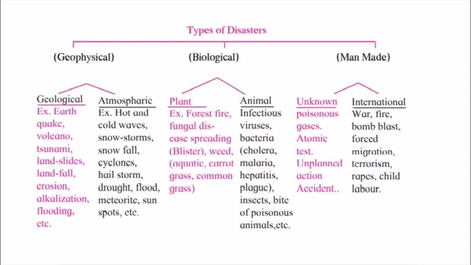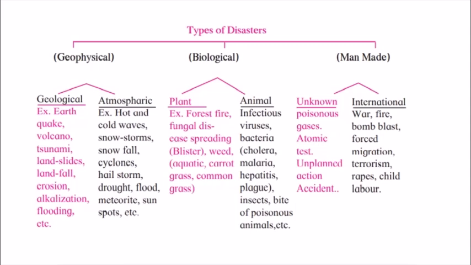Geological is related to land. For example, we have earthquake, volcano, tsunamis. All these are the factors which happen on the land. Next, we have atmospheric factors. Atmospheric factors are the factors which are related to the atmosphere. For example, snowstorm, cyclones, there can be flood. So all these happen because of the atmospheric disturbance or the disturbance in the atmosphere.